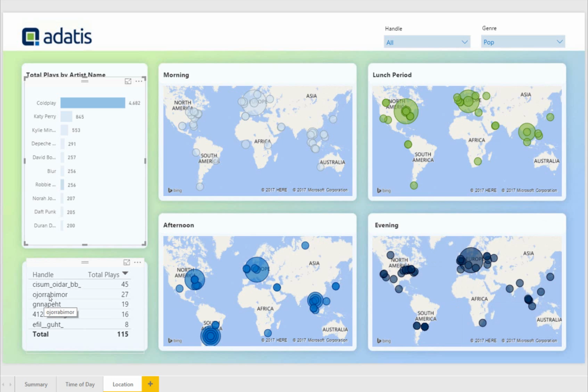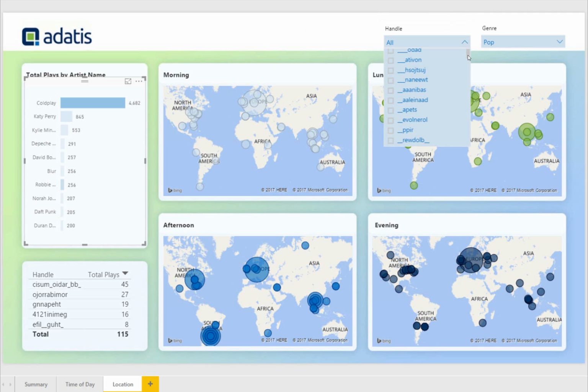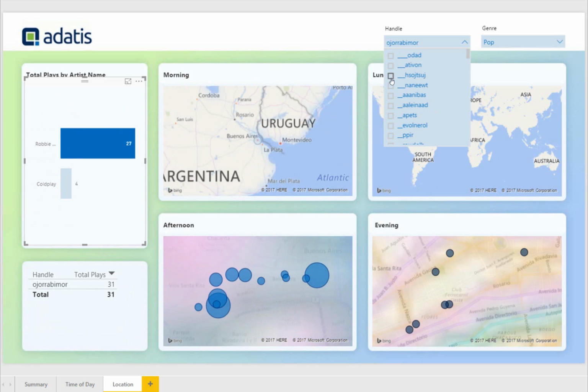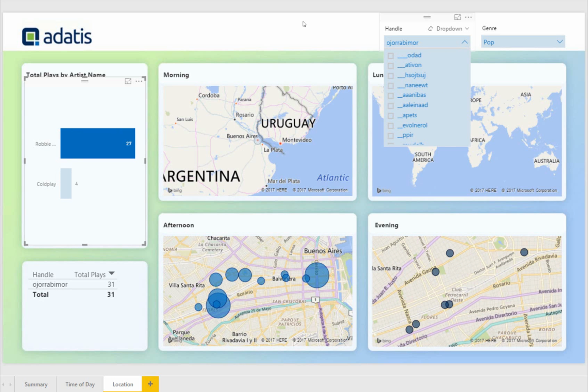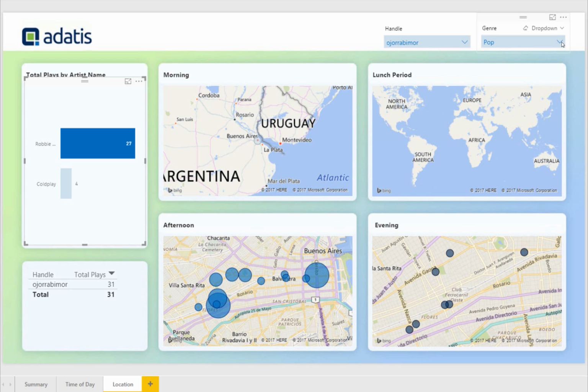So let's have a look at this second tweeter here, Ojora Bymore, with 27 plays of Robbie Williams. There we have Ojora Bymore. And what's happened now is it's zoomed in, basically showing where this person listens to, in this case Robbie Williams, and some Coldplay. So let's remove the genre and see what else they listen to.